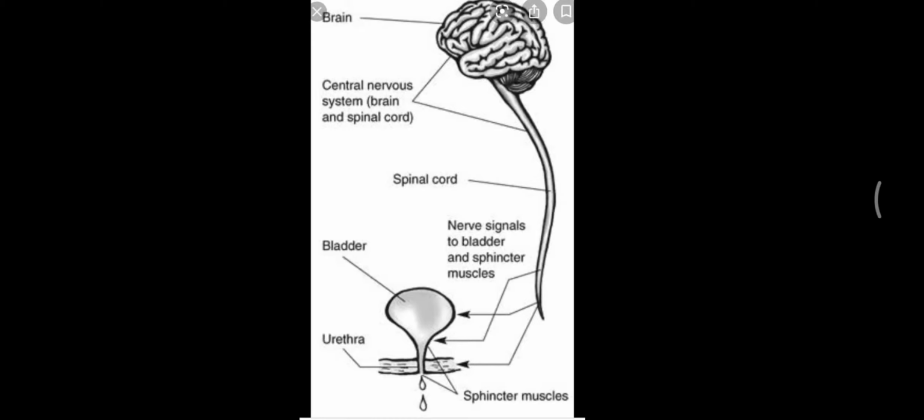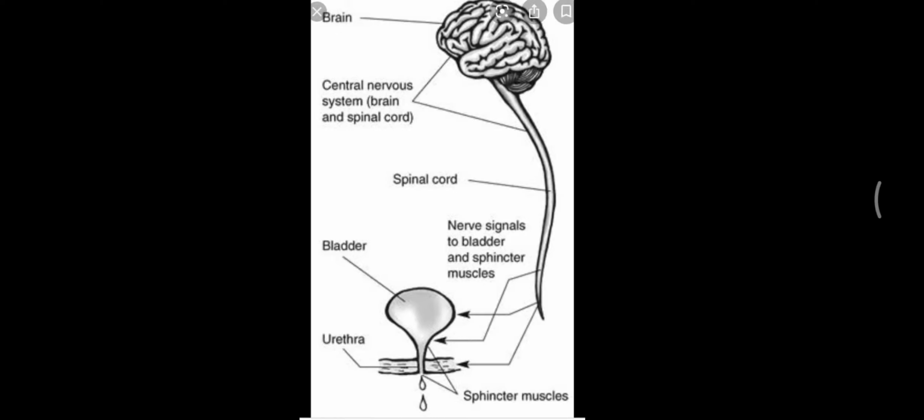In today's class we are going to discuss the process of micturition. In very simple words, micturition means the removal of urine from the body. So the process by which the urine which is produced by the nephron or kidney is carried out of the body is known as micturition, and this is under the control of the central nervous system. So let us study the micturition process.